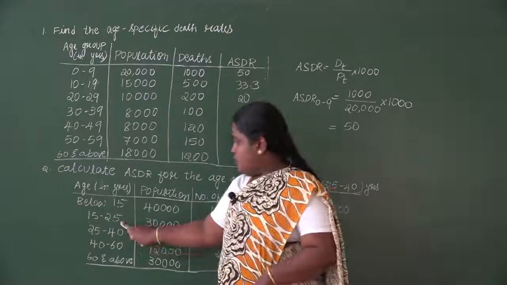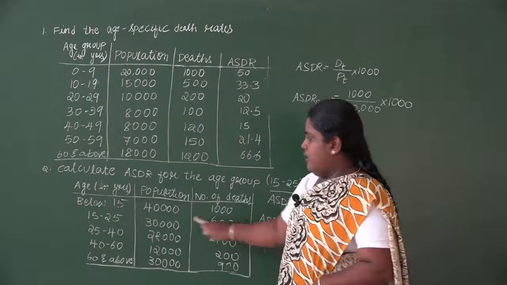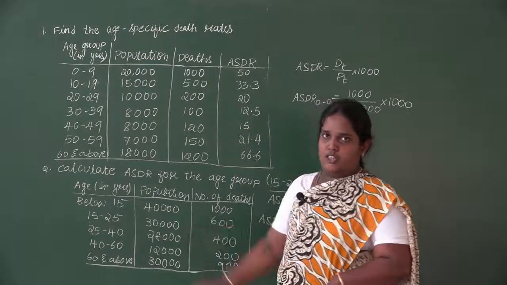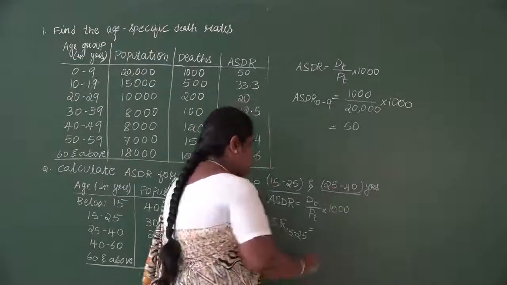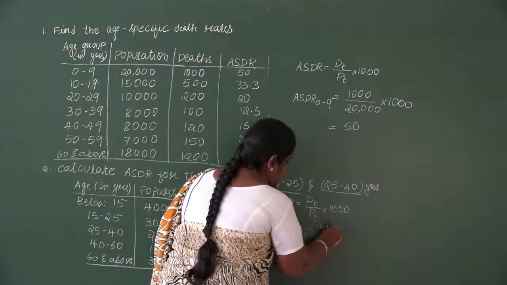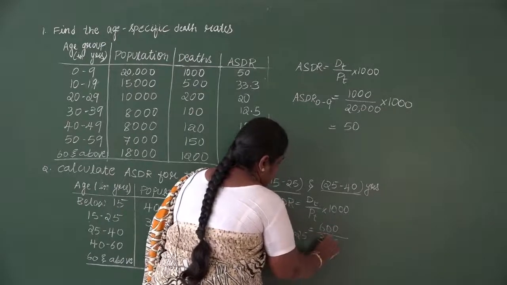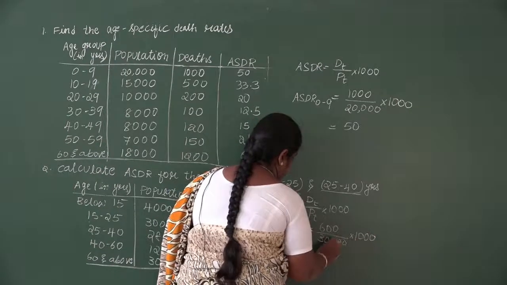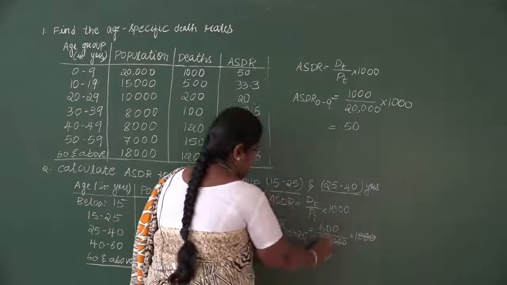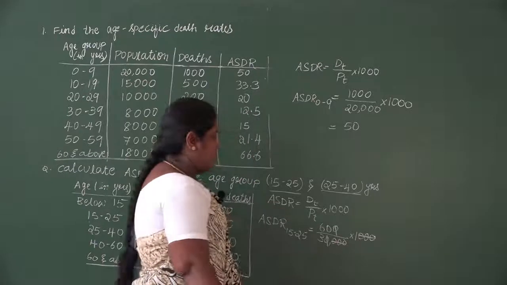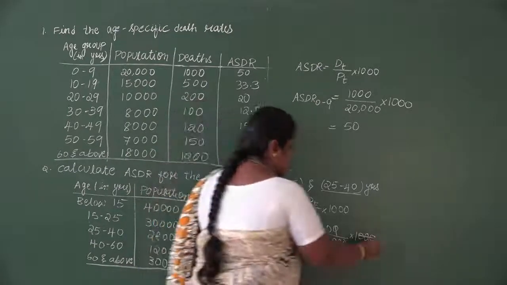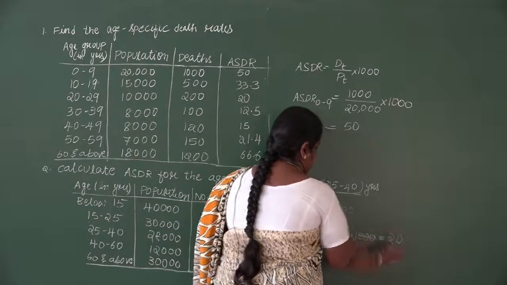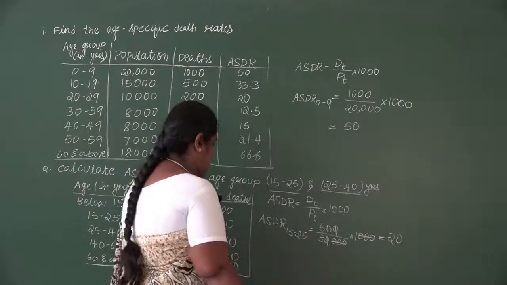So for 15 to 25, death is 600 and population is 30,000. So substitute and simplify. So it is 600 divided by 30,000 into 1000. So you can cancel the 0 terms. We will be remaining with 60 divided by 3. So 60 divided by 3 is 20.